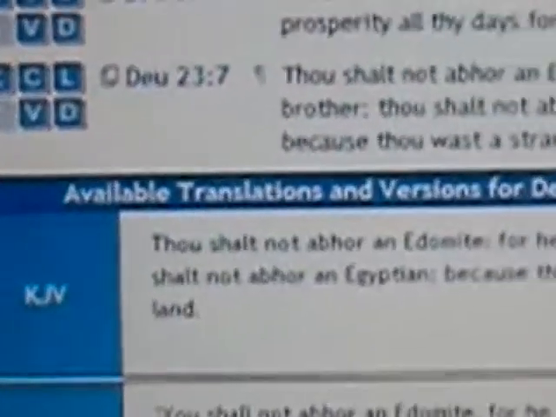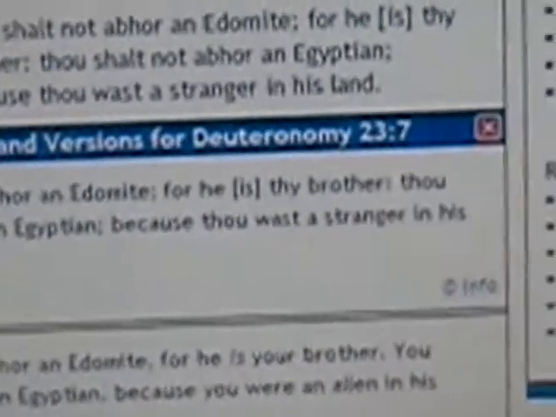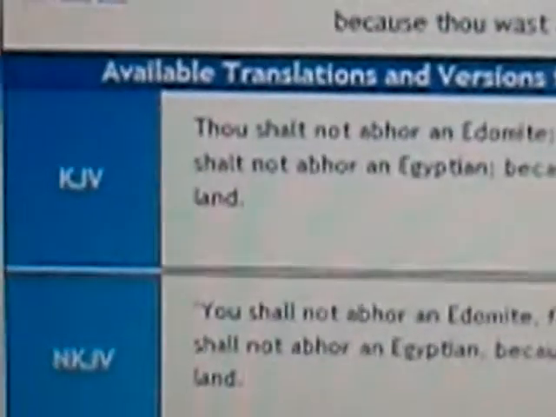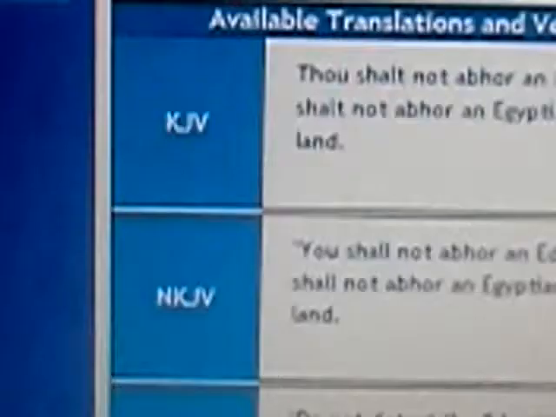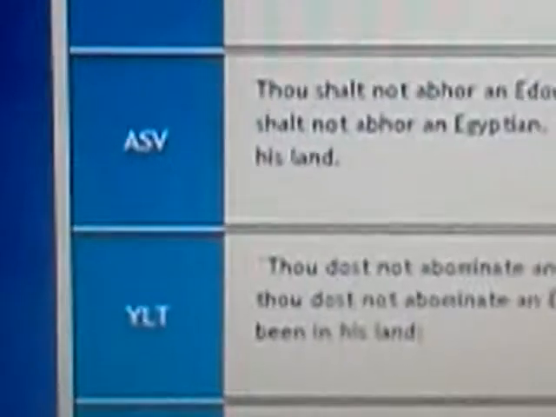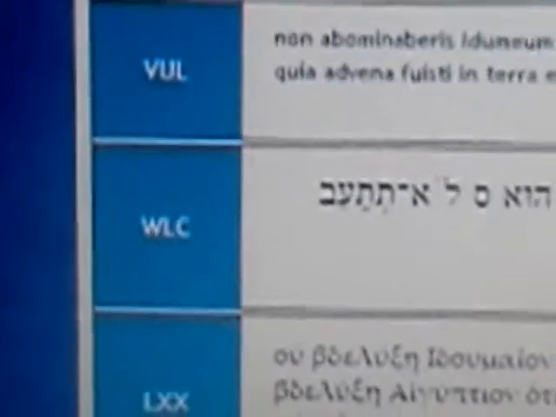That's the focus, okay? And it's going to list available translations and versions for Deuteronomy chapter 23 and verse 7. And it says, thou shalt not abhor an Edomite, and that's out of the KJV. And as you read and study for yourself, you're going to see all these different Bibles, all of them say Edomite, okay? But now let's go down to the WLC.